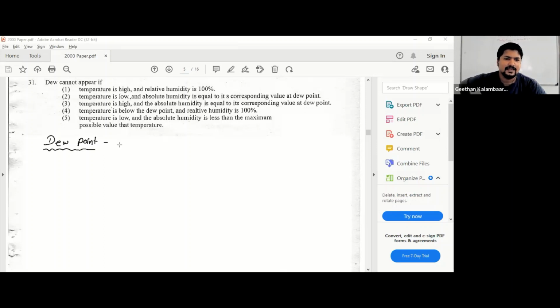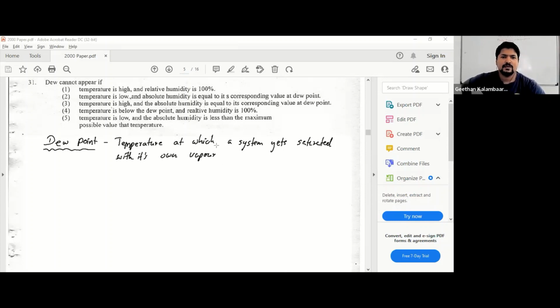So dew point is the temperature at which a system gets saturated with its own vapor.